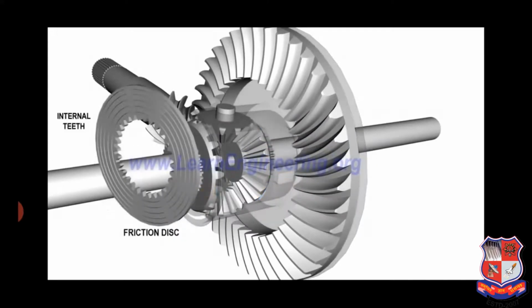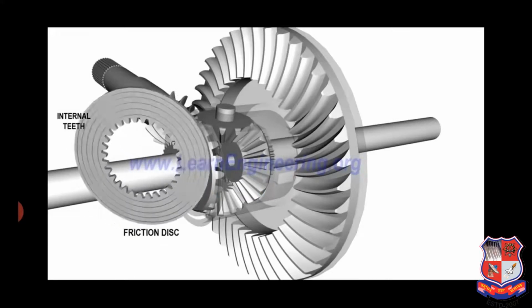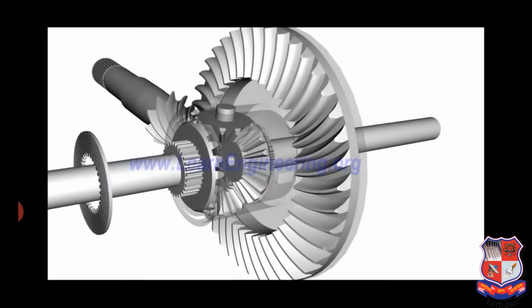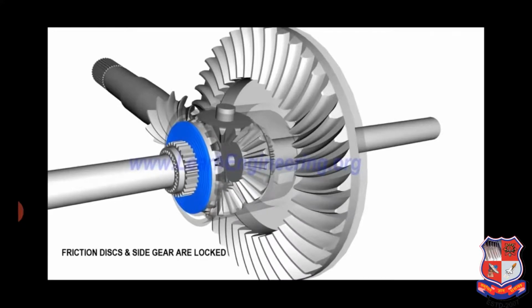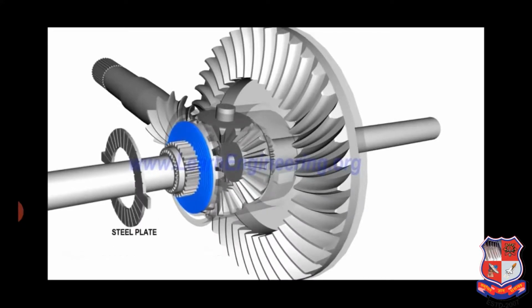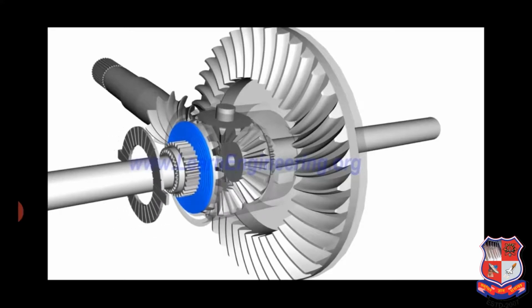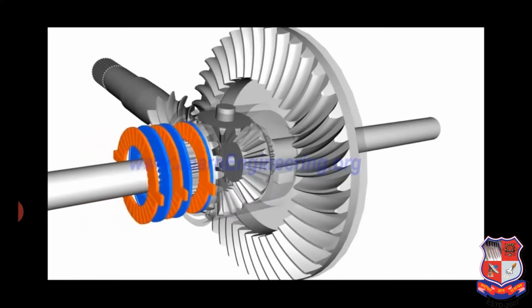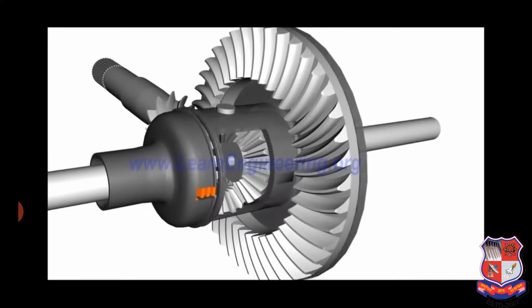Friction discs are locked with the side gear, so the friction discs and the side gear will always move together. Steel plates have external tabs and are made to fit in the case groove, so they can rotate with the case.